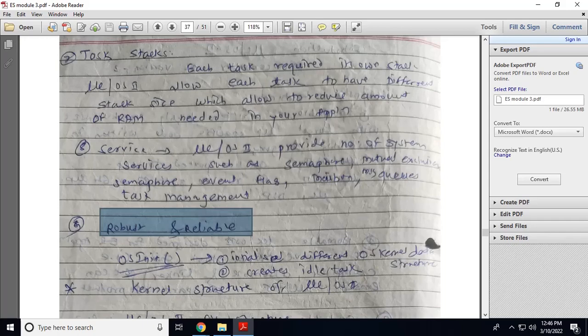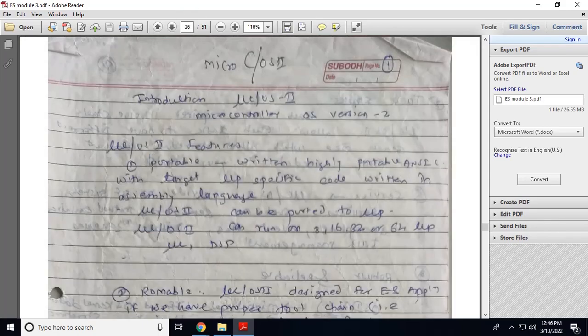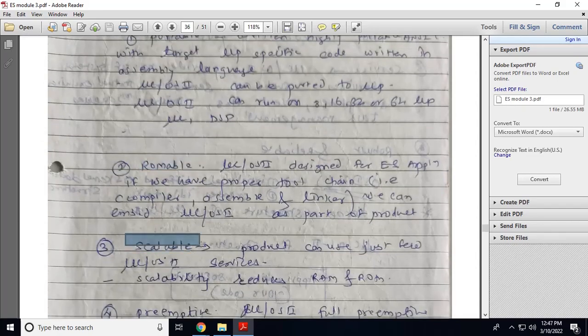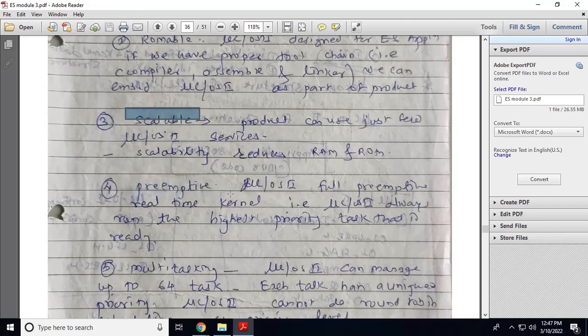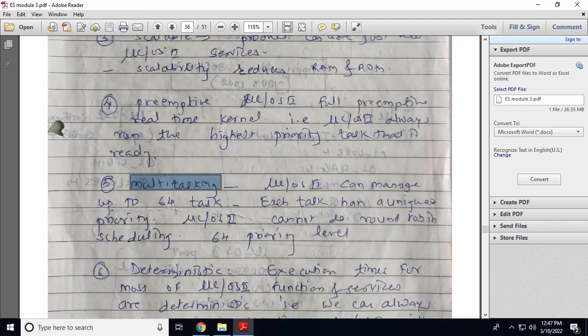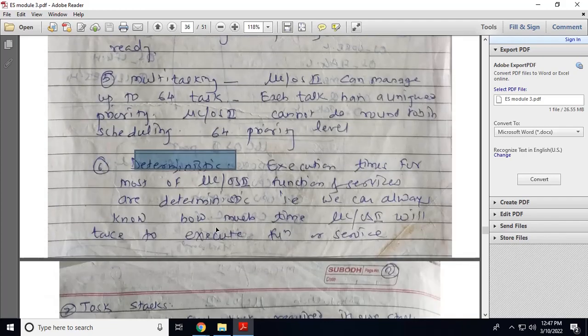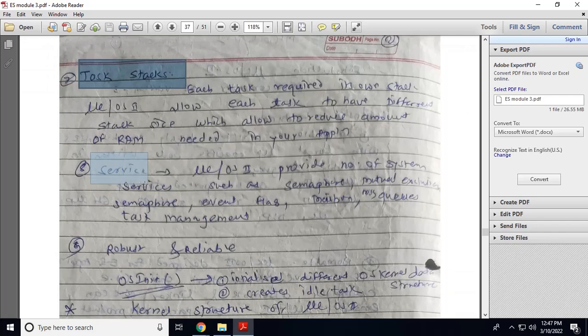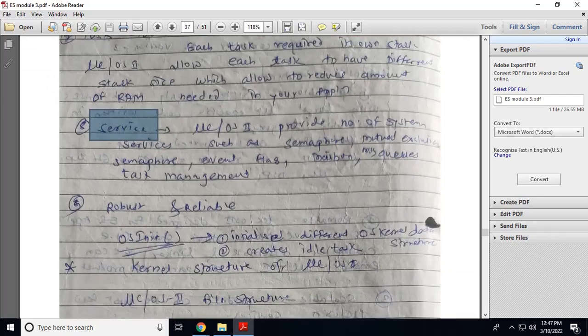So we have discussed the features of microcontroller OS2. It is a portable, ROMable operating system, with scalability, preemptive scheduling, multitasking and deterministic behavior. Task stack size can be different, so we can reduce the RAM. It provides various services, for example semaphore and event flag, and the system is robust and reliable.